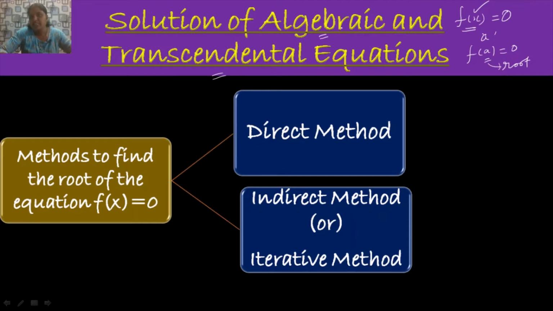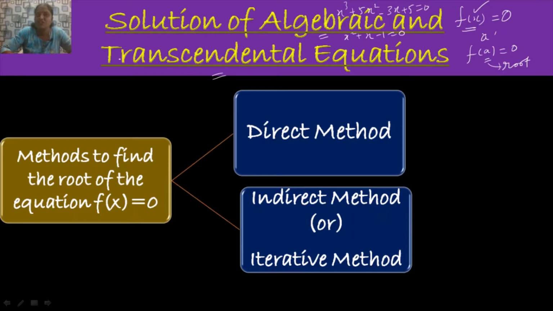Algebraic equations are equations which consist of algebraic terms. For example, x square plus x minus 1 is equal to 0 is an algebraic equation. That is, this equation consists of different powers of x. Likewise, the cubic equation x cube plus 5x square minus 3x plus 5 is equal to 0 is an algebraic equation. So, an algebraic equation consists of only algebraic terms. If so, then we call that type of equations algebraic equations.